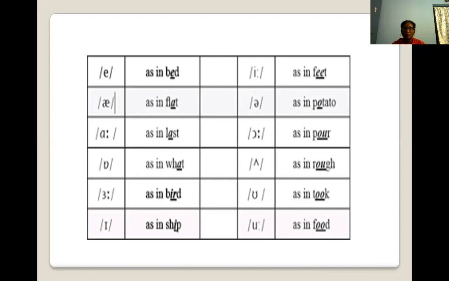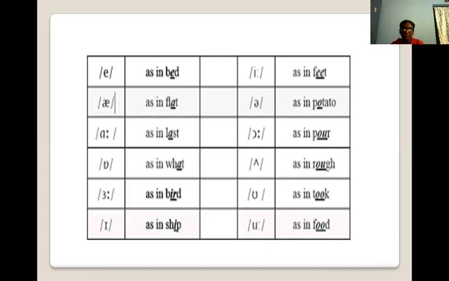Paw. Rough. It is to be shortened. Rough, reverse. Tip. Foot. Food. See, there is a difference between foot and food. In foot, it is short. In food, there are two dots beside this U, so it is pronounced as a long U. Foot is short, food is long. I think you could know the difference between this and that.